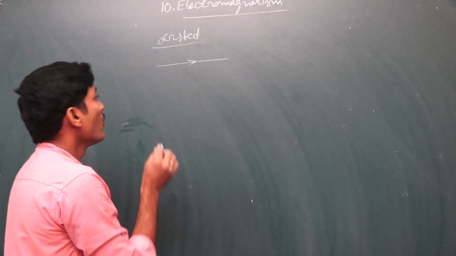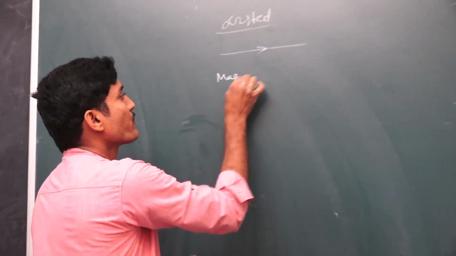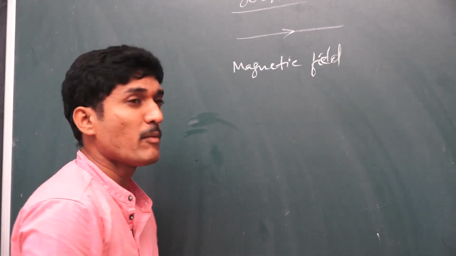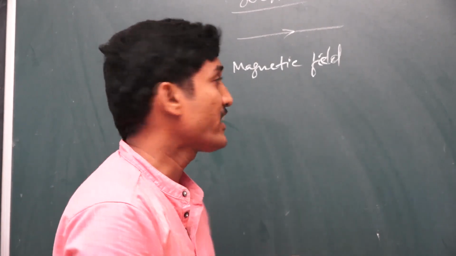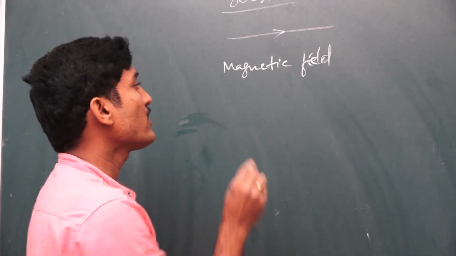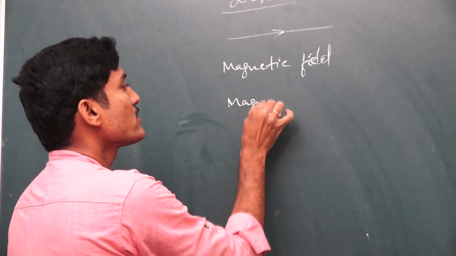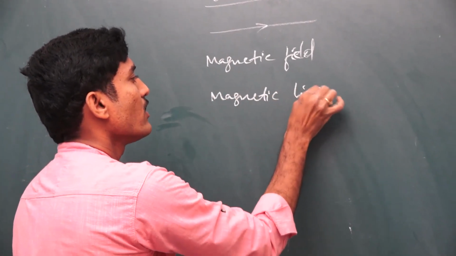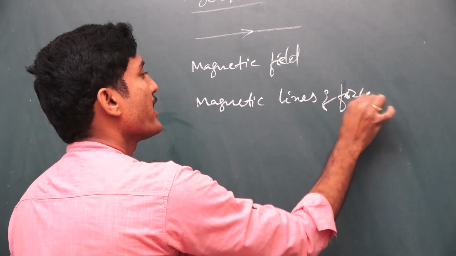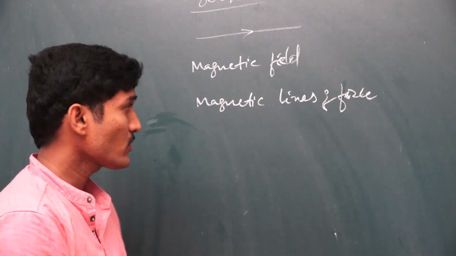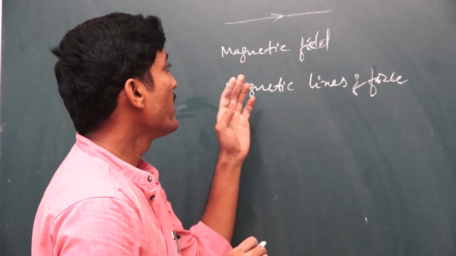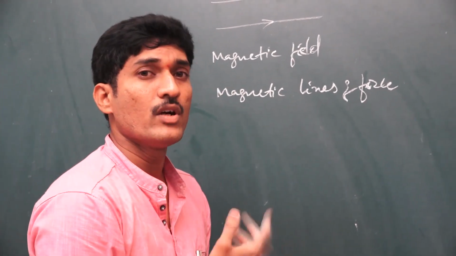Next one, what is meant by magnetic field? The region around the magnet up to which the influence of the magnet is felt is called the magnetic field. And what is present in the magnetic field? Nothing but the magnetic lines of force, also called magnetic field lines. They are crowded at some parts and spread out at some parts, and based on that, the magnetic strength is also different.